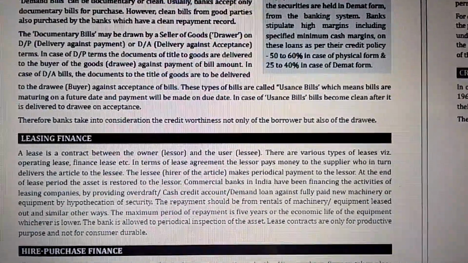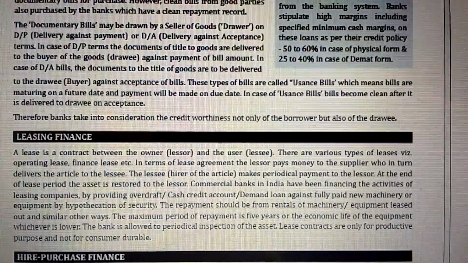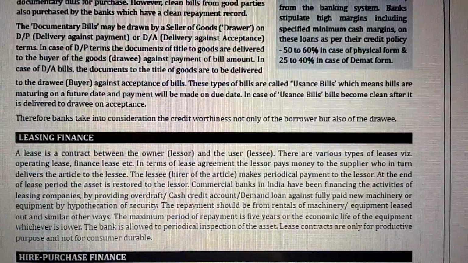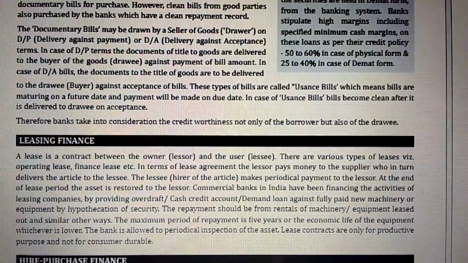In terms of the lease agreement, the lessor pays money to the supplier, who in turn delivers the article to the lessee. The lessee, as hirer of the article, makes periodic payments to the lessor. At the end of the lease period, the asset is restored to the lessor.